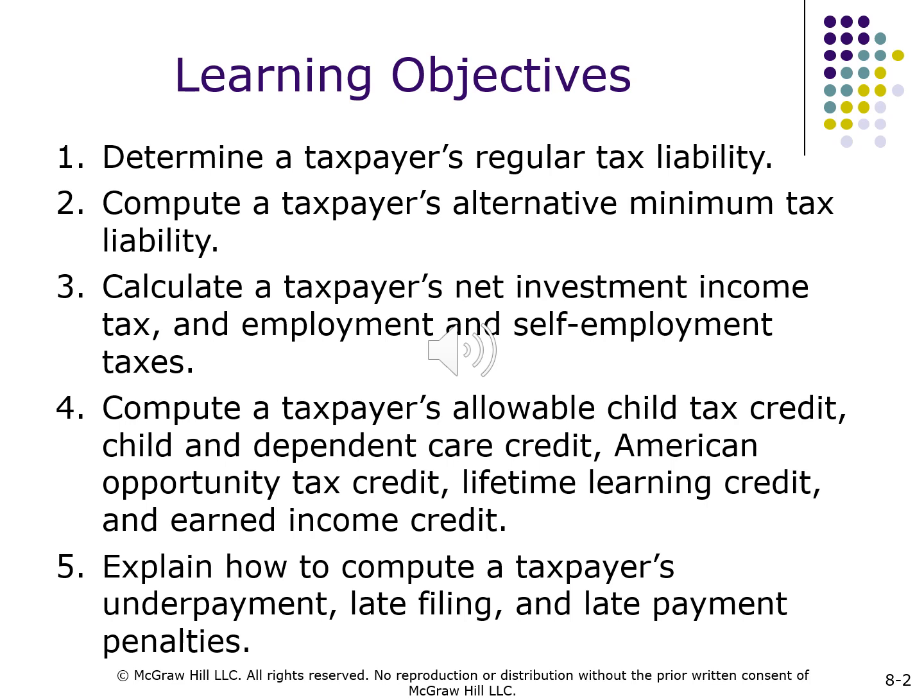Number 4. Compute a taxpayer's allowable child tax credit, child and dependent care credit, American Opportunity Tax Credit, Lifetime Learning Credit, and Earned Income Credit. Number 5. Explain how to compute a taxpayer's underpayment, late filing, and late payment penalties.